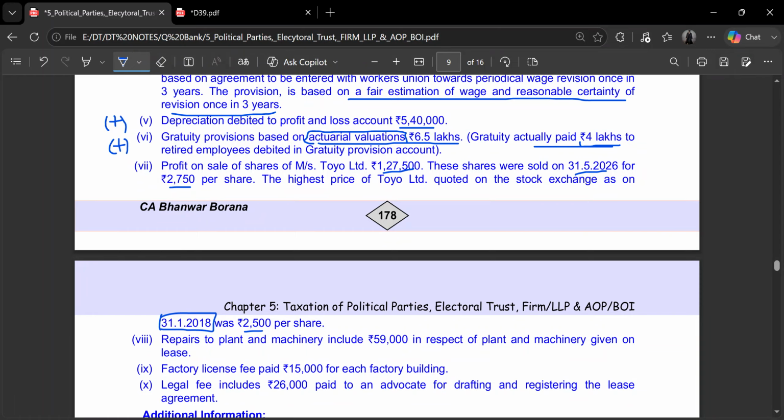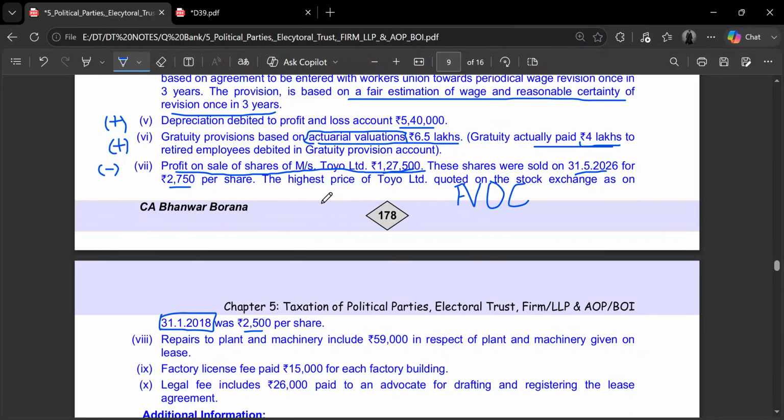Firstly, all the things related to this will go in the capital gains head, not the PGBP head. So the profit on sale of shares of Toyo, rupees 1,27,500, has been added in the income to arrive at net profit. So this will be reduced from the figure because it does not come under the PGBP head. It comes under the capital gains head. So for the purpose of calculating capital gains, we will first have to see the FVOC.